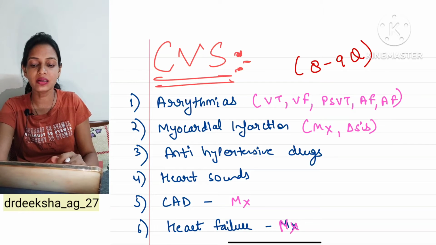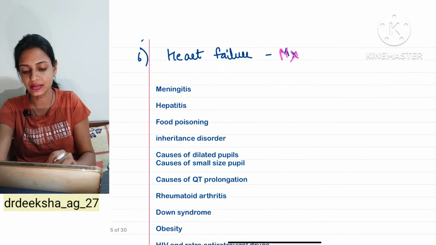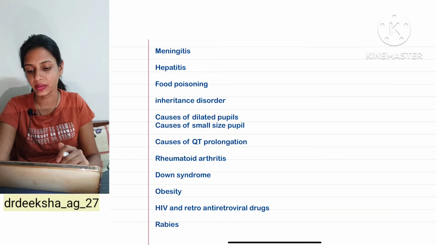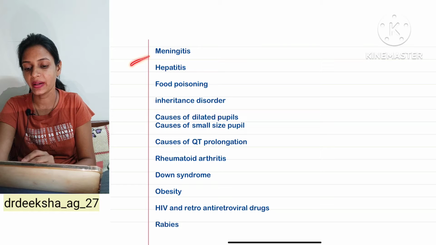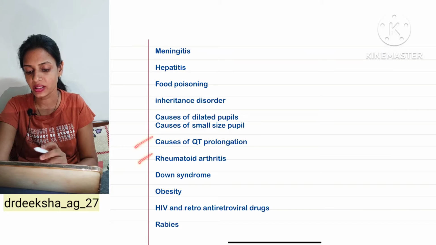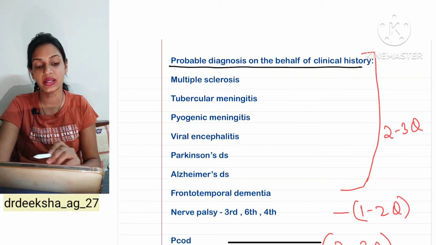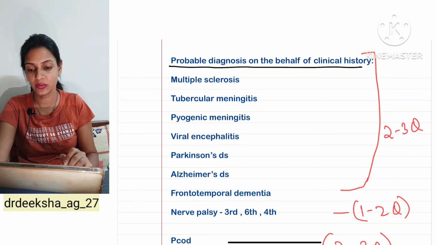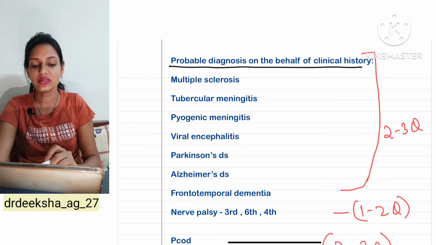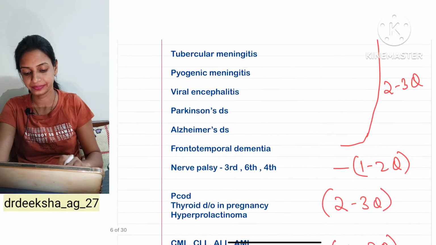Now, other than that, I have accumulated all the VIP topics in a single list. So, you can take the screenshots of the upcoming topics, in which I have covered meningitis, hepatitis, food poisoning, inheritance, what are the causes of dilated pupil, small size pupil, causes of rheumatoid arthritis. This is the probable diagnosis on the basis of clinical history. In this, you have guaranteed 2 to 3 questions. They will provide you some clinical scenario and you have to diagnose what disease they are talking about. So, you have to read these topics.